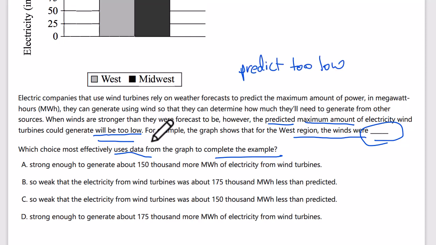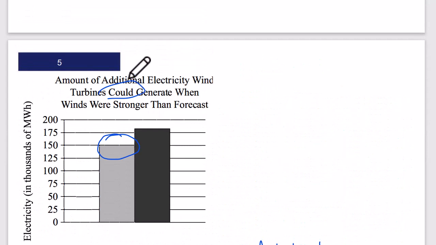For example, the graph shows that in the west region, the winds were strong enough to generate about 150,000 more megawatts of electricity. So that's not showing too low or not. The absolute level doesn't seem to me of any significance here. Then: so weak that the electricity from wind turbines was about 155,000 megawatts less than predicted. So wait, the amount of additional electricity wind turbines could generate when winds were stronger.